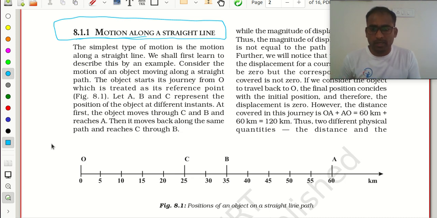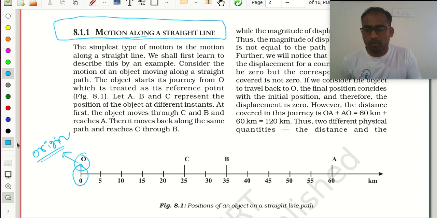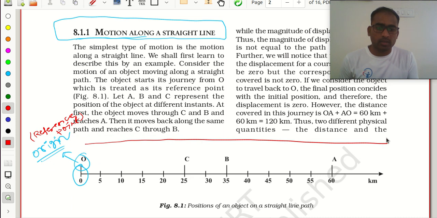So I will start my journey from point O. This is my origin, or I can say this is my reference point. Clear? Now I need to move from O in this direction.